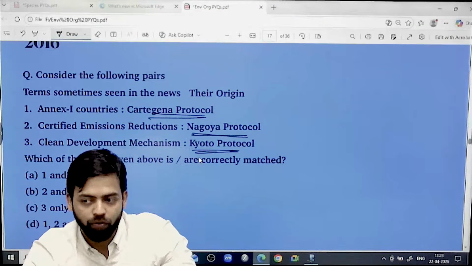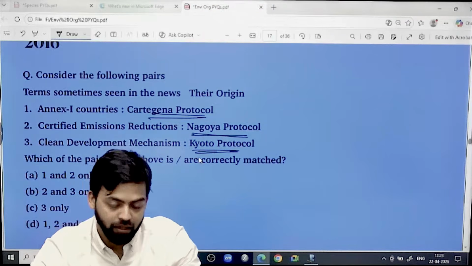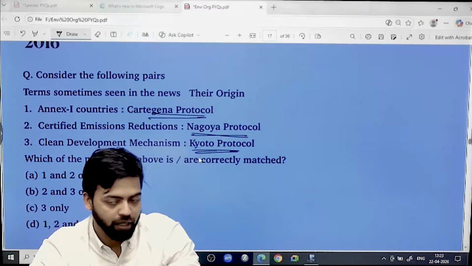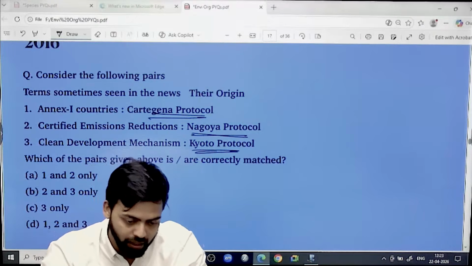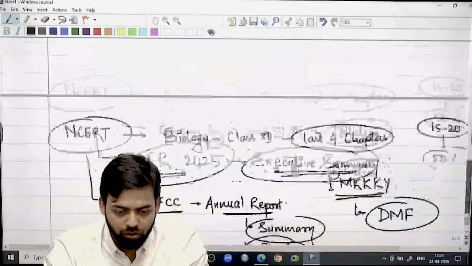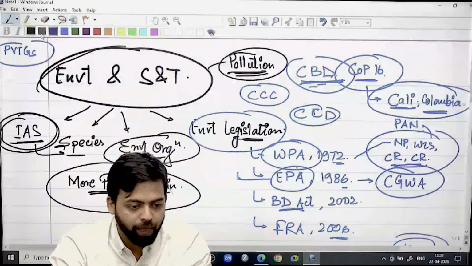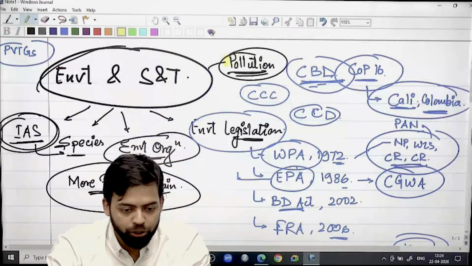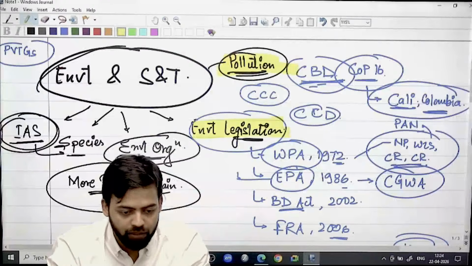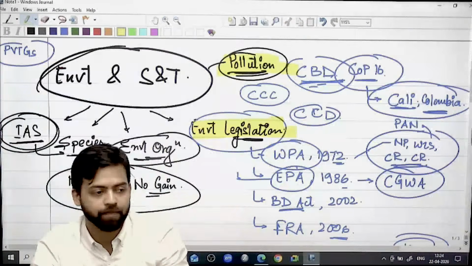But more focus should be on those topics which can be handled in a better way. Right. So if I have to emphasize again, then you should look at these topics thoroughly. Pollution, environmental legislation, these two topics particularly, right?